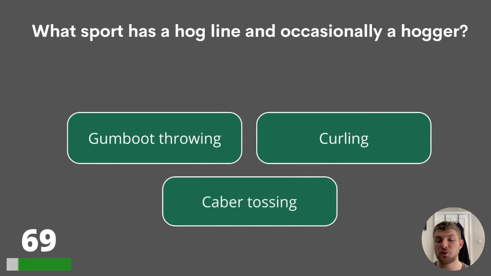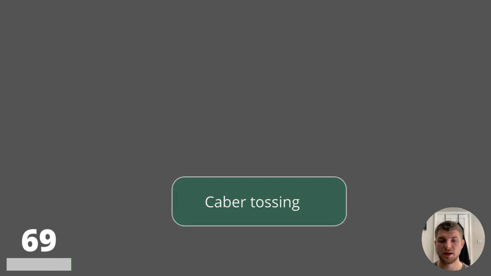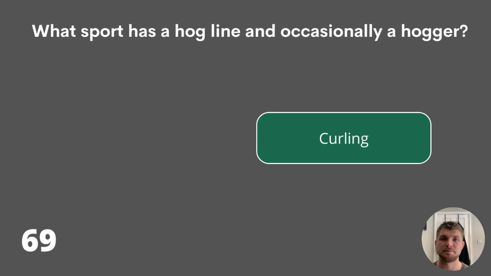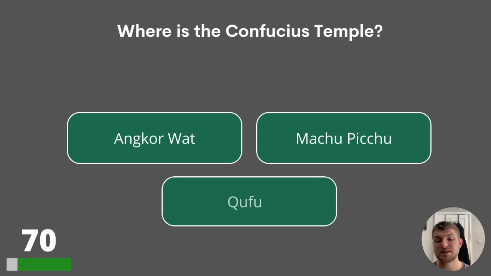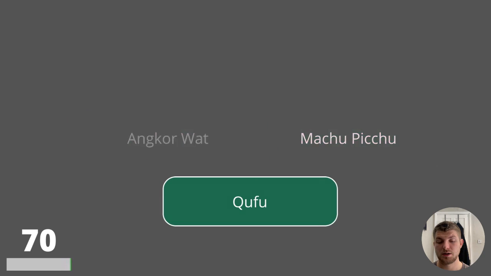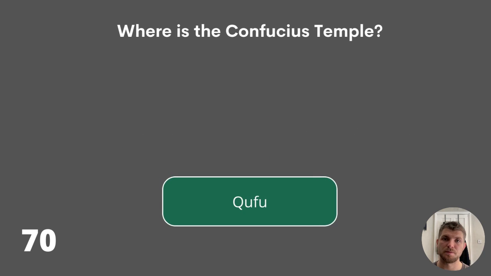69. What sport has a hog line and occasionally a hogger? Gumboot throwing, curling, or caber tossing? And the answer is curling. Question 70. Where is the Confucius Temple? Angkor Wat, Machu Picchu, or Khufu? The answer is Khufu.